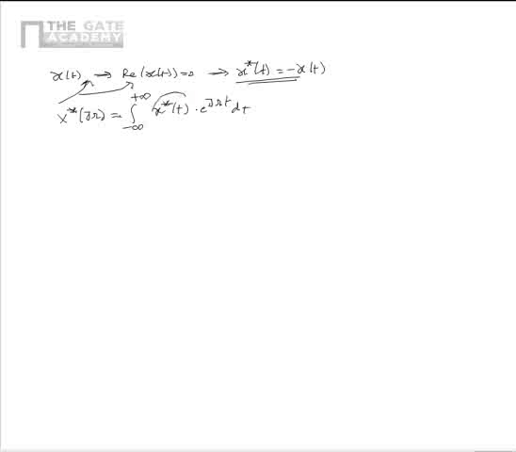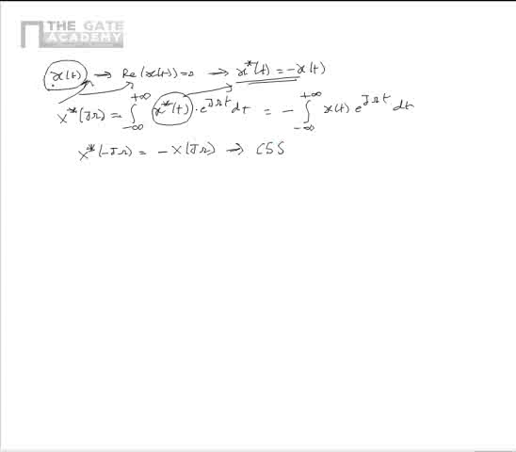But we know that x star of t is equal to minus x of t. So this can be simplified as minus integral minus infinity to plus infinity x of t e power j omega t dt. So from this we can show that x star of minus j omega is equal to minus x of j omega. That is, the CTFT is conjugate skew symmetric. From this we can say that if the given signal x of t is purely imaginary, its frequency domain representation, that is CTFT, is conjugate skew symmetric.